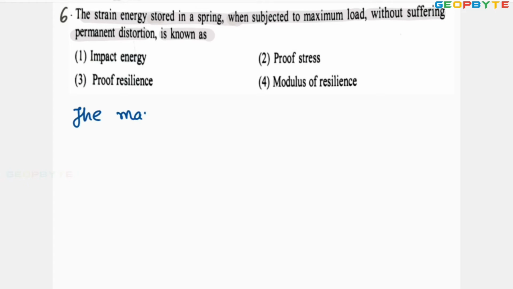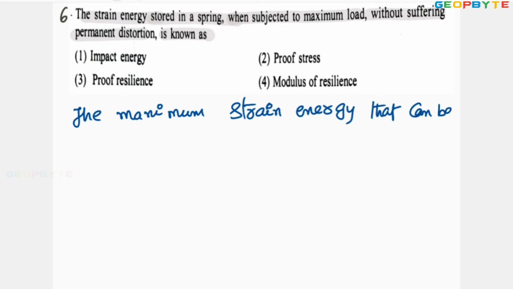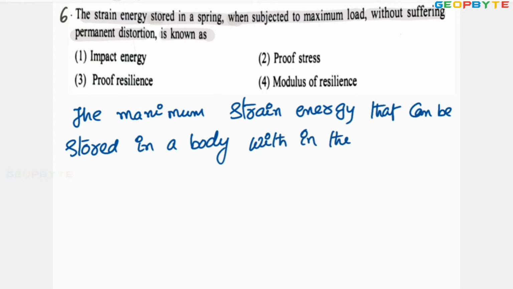The maximum strain energy that can be stored in a body within the elastic limit is called proof resilience.